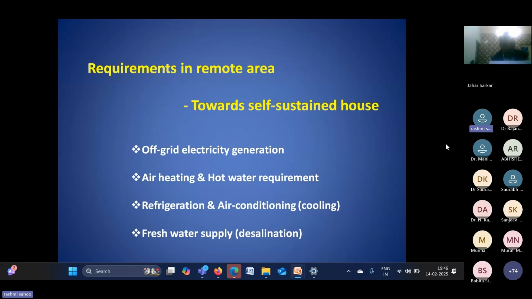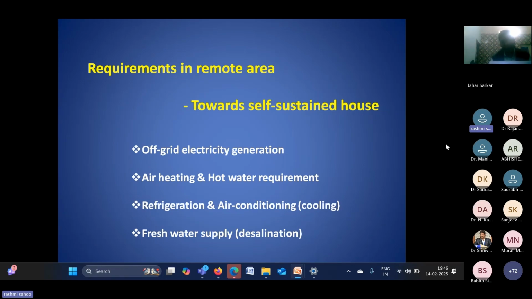I will talk about the polygeneration system for household application. What we need nowadays is that in many places grid electricity is not available. For that case, we need off-grid electricity for household application.